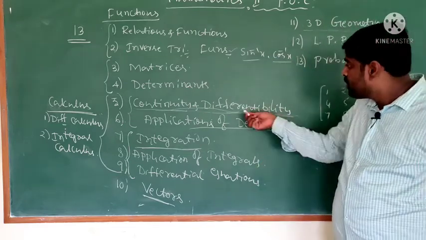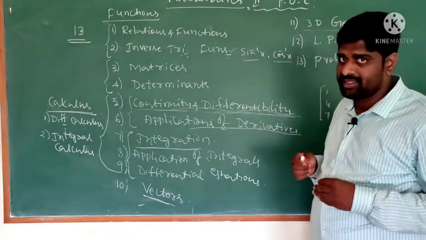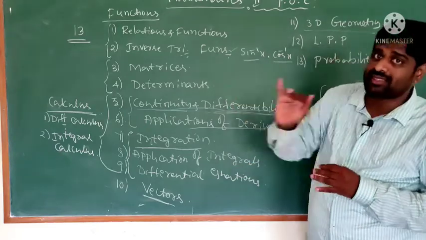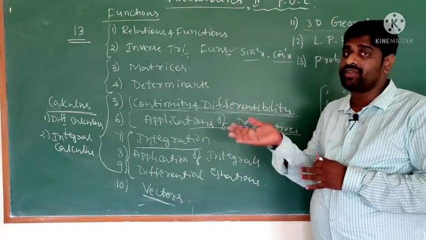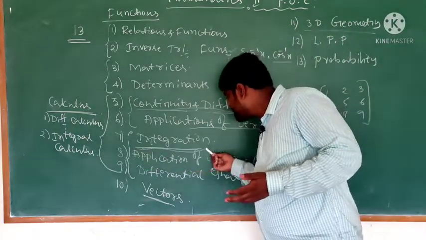Similarly, you already know differentiation. The reverse process of differentiation is called integration.